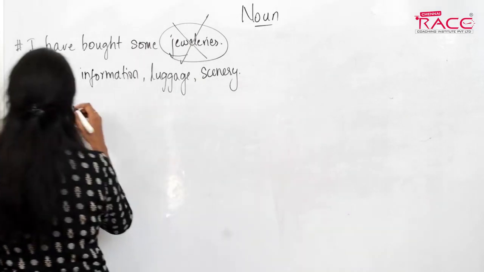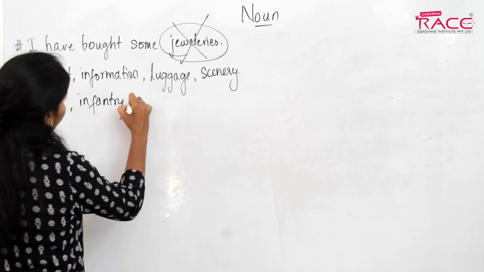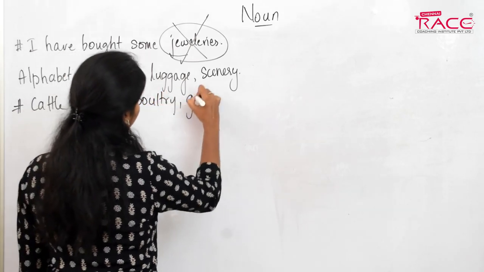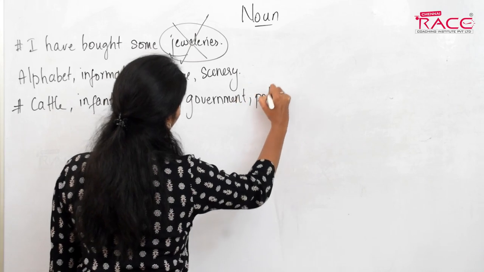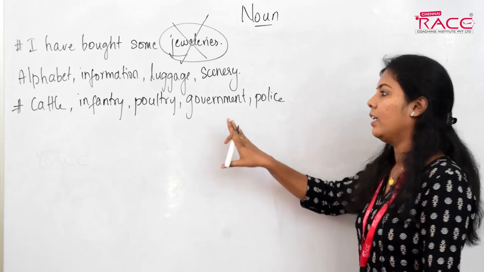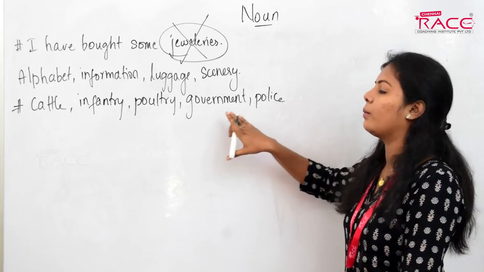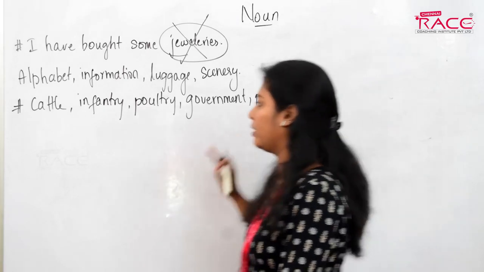I'll give you some other examples like cattle, infantry, poultry, government, police. See, what I'm trying to say is although these nouns do not have s or es at the end of them, we always consider them plural and they use plural form of verb.